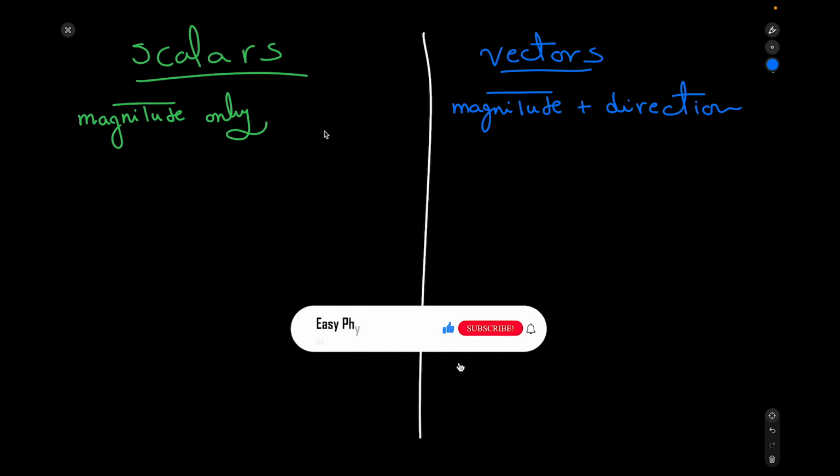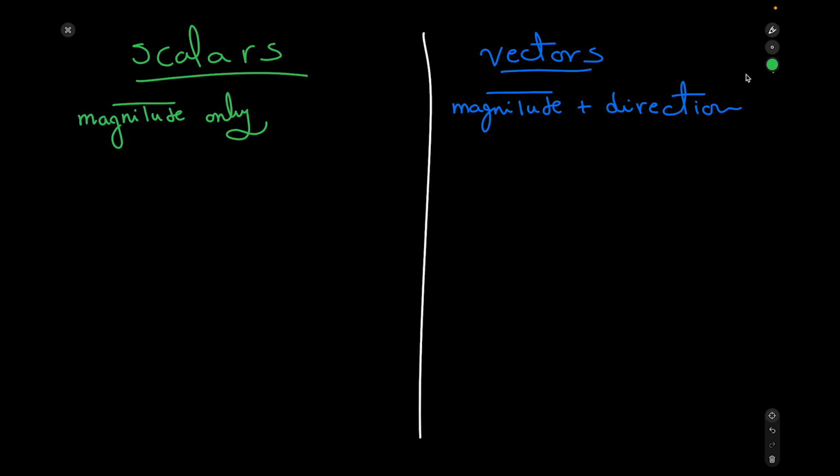Today we are going to talk about scalars and vectors. Any quantity in physics can be considered as a scalar quantity or a vector quantity. What is the difference between both of them? Scalar quantities are magnitude only. What is the meaning of magnitude? Any numerical value. So if I say 5 meters only, without mentioning direction, that would be a scalar quantity.